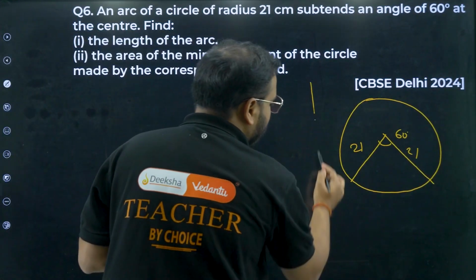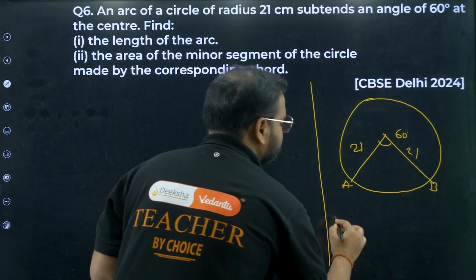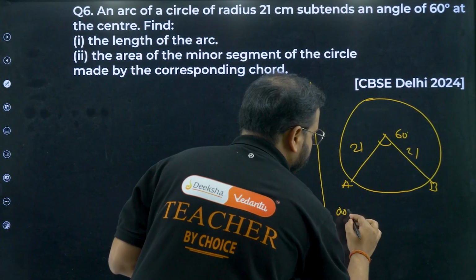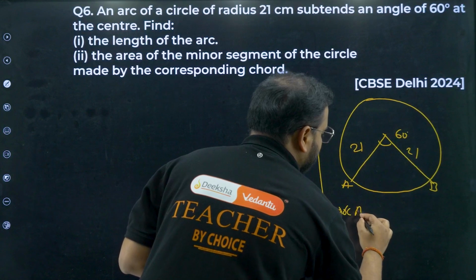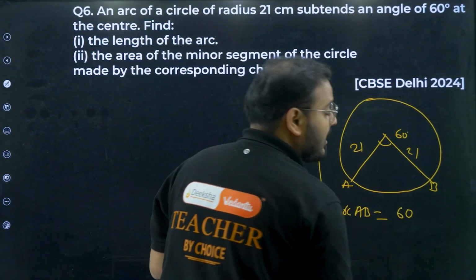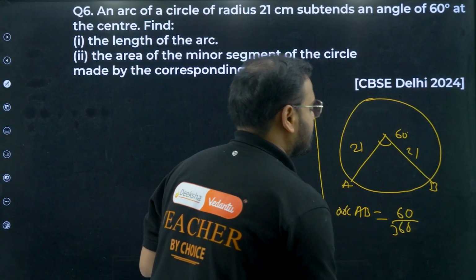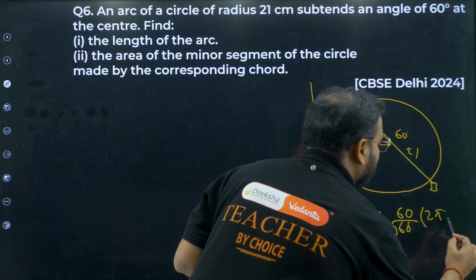Length of the arc, I can find it over here only. We're looking for this length, AB. Arc length AB, please check. So arc length AB will be given by what, bacha? Please check. It'll be, sir, 60. So theta by 360, no? So 60 by 360 times of 2 pi r, sir. So times of 2 pi r, bacha.